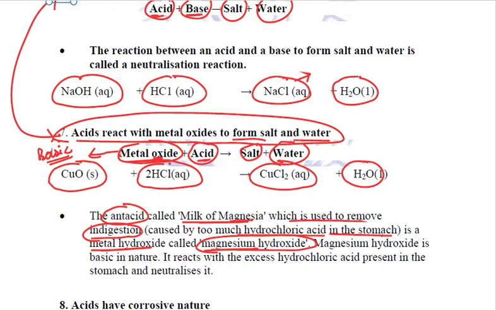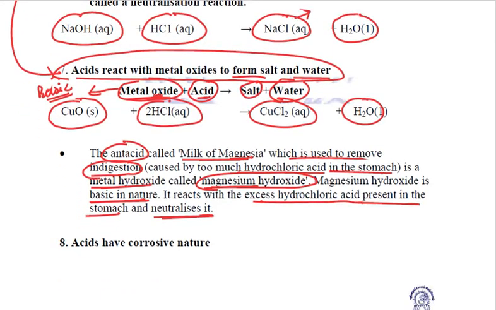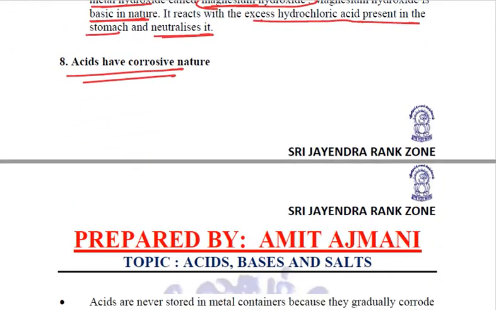So this magnesium hydroxide is a base. It is basic in nature. So what will happen is it will react with the excess hydrochloric acid which is present in the stomach and will neutralize it. So this is a very important use of neutralization reaction. Clear? Next property is that all the acids have corrosive nature. That is why acids can burn up any piece of paper or cloth or even skin, because they have corrosive nature. So these are a few characteristic properties of acids.